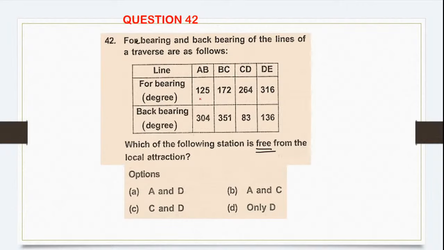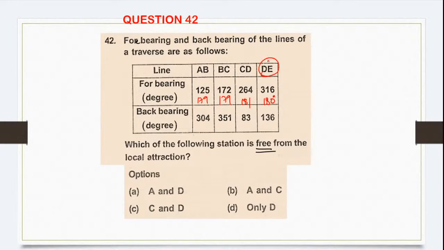Look what is coming: 304 minus 125, 179, and 351 minus 172, again 179. 264 minus 83, again 181, and 316 minus 136, 180. So this is coming 180.